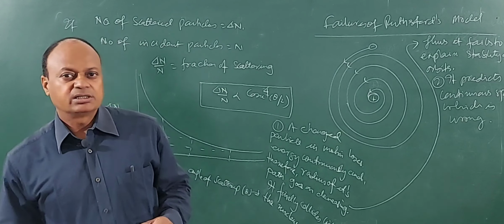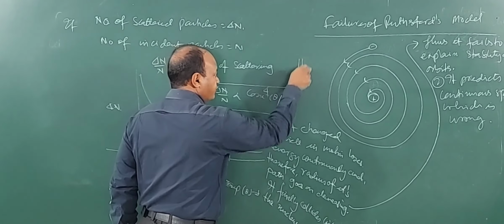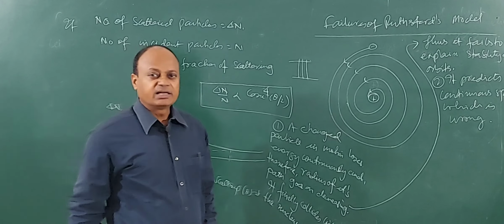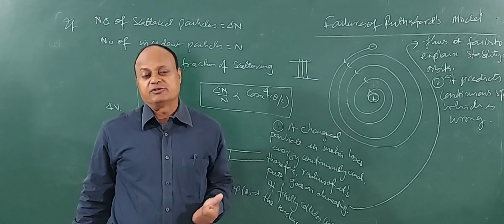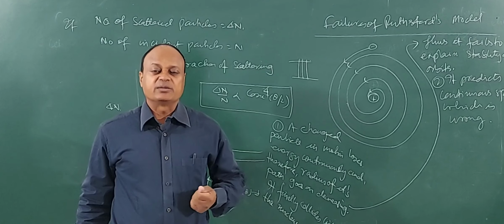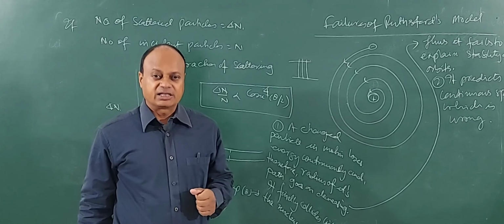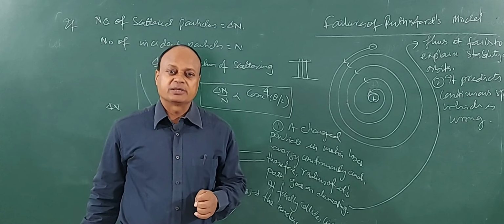It is a line spectrum, containing only a few lines. So on both grounds it has failed. And then the other failures: it predicts circular orbits, but we know that these orbits are not circular, they are elliptical. So this defect actually remained even in Bohr's model. Later on he rectified himself. Okay. So these are the failures of Rutherford's model.